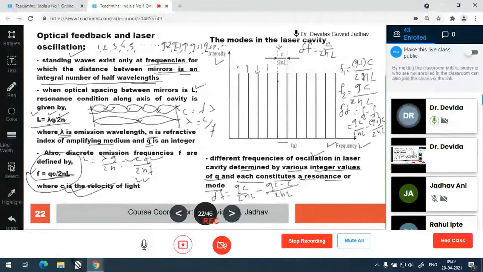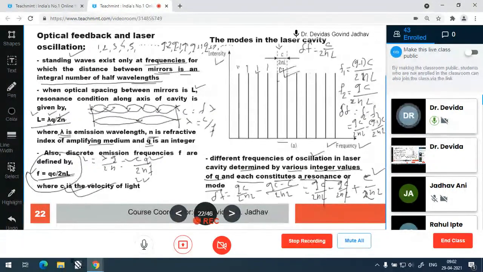Okay, c is multiplied into the bracket. So that becomes equal to Qc upon 2nl minus Qc upon 2nl. The denominator is 2nl. This minus and this minus becomes plus. This is c upon 2nl. So Qc upon 2nl minus Qc upon 2nl get cancelled. What remains is c upon 2nl. Delta f is how much? c upon 2nl. So it is written here.